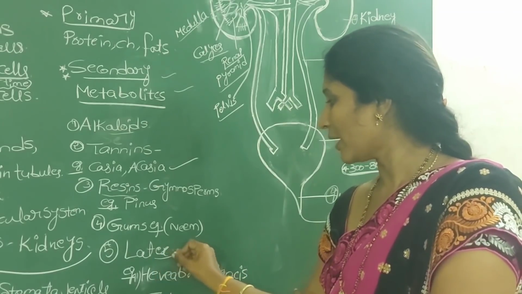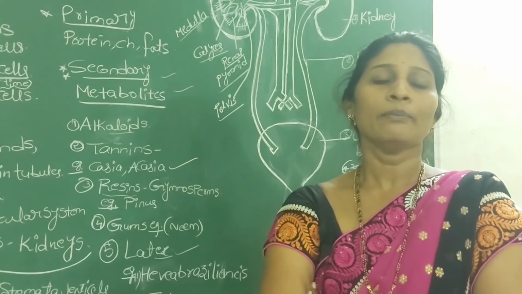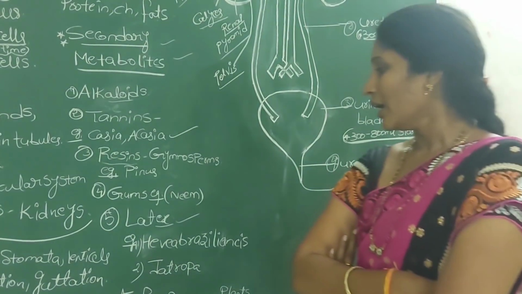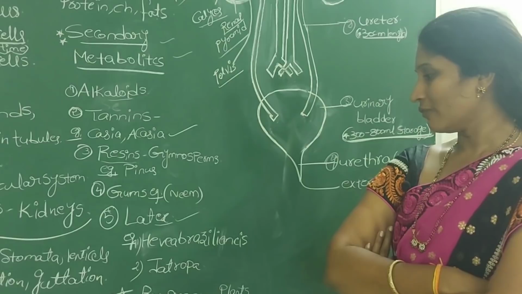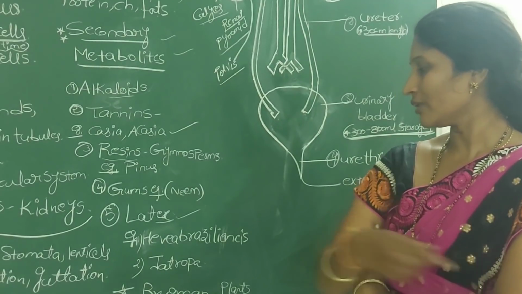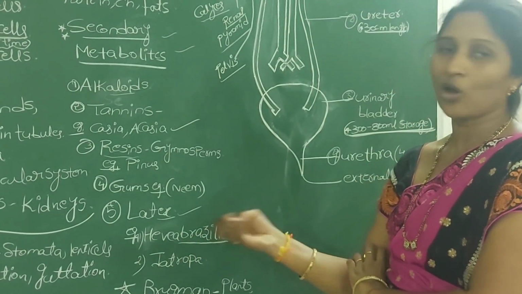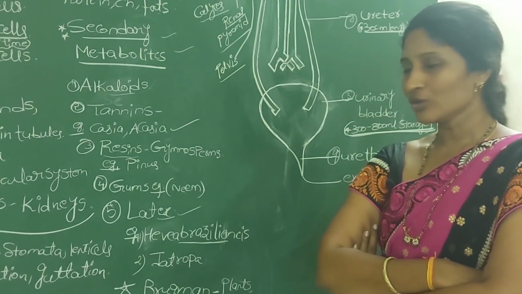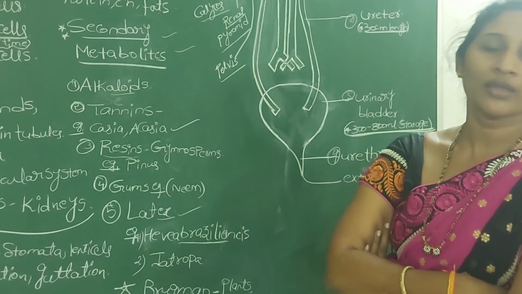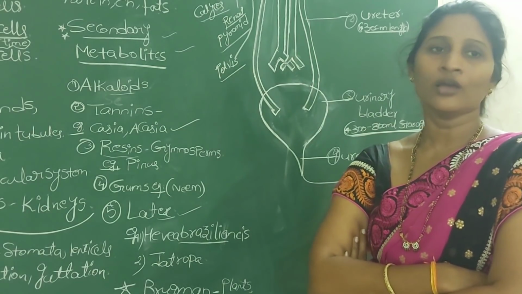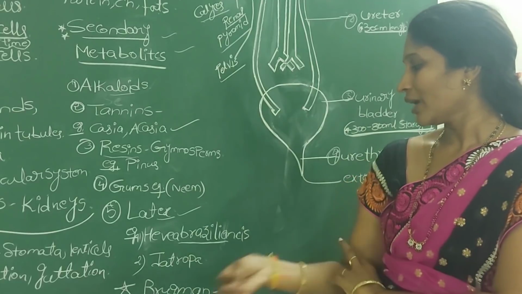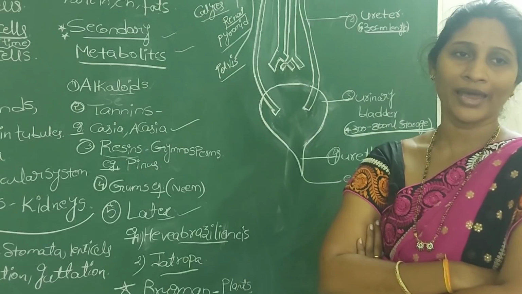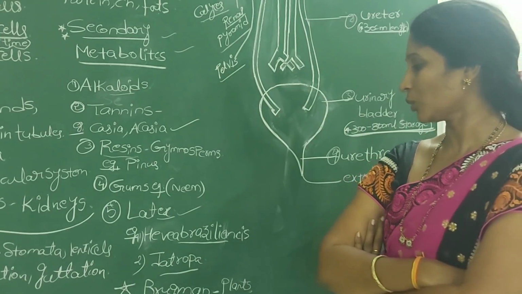And the next one we call latex. Latex is a milky white substance that is produced by different plants. For example, Hevea brasiliensis, which we normally call the rubber tree. The Hevea brasiliensis produces the latex. From the latex of the Hevea brasiliensis or rubber plant, we prepare rubber. And the latex of the Jatropha plant we use as biodiesel.